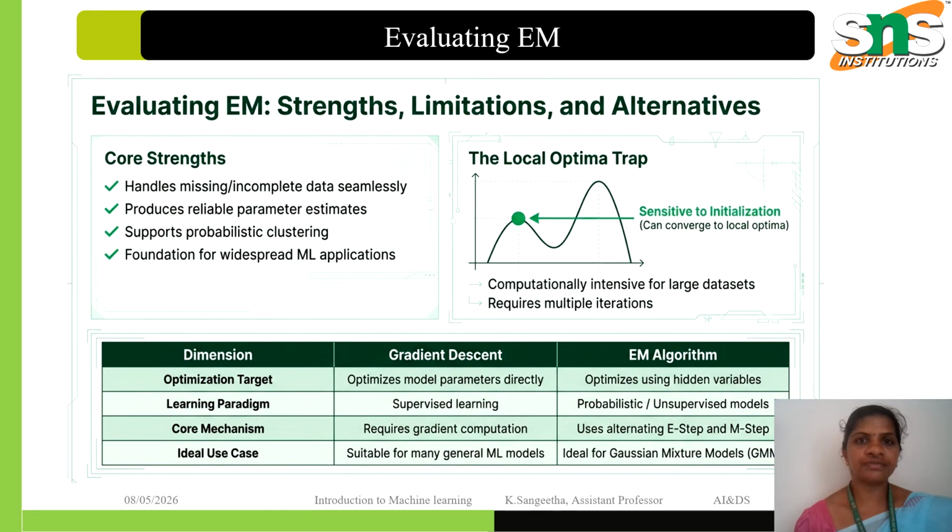No algorithm is perfect, and as AI engineers, you must know when to use EM and when to beware of its traps. Here, the strengths: it elegantly handles missing or incomplete data, guarantees convergence to a local maximum, and provides probabilities for clusters. But EM can get stuck in a local optimum instead of finding the global optimum.